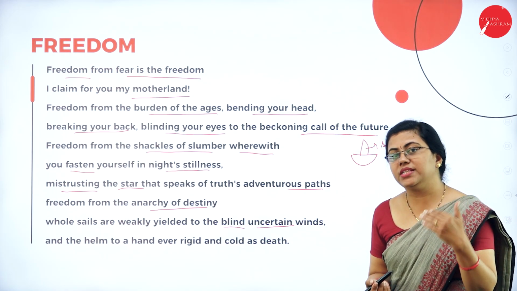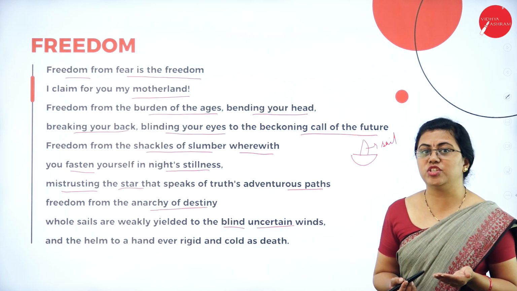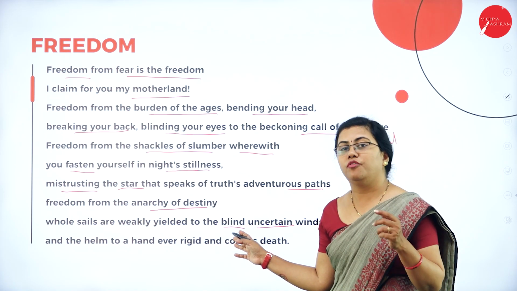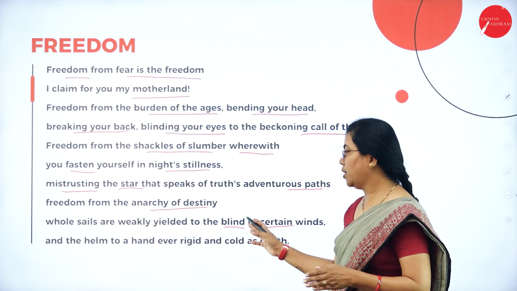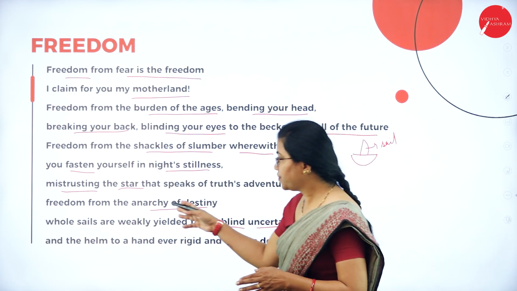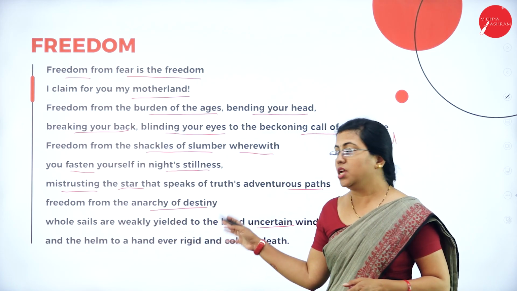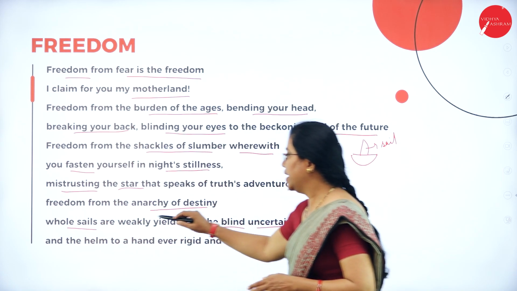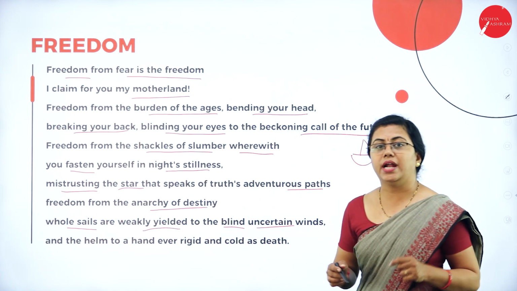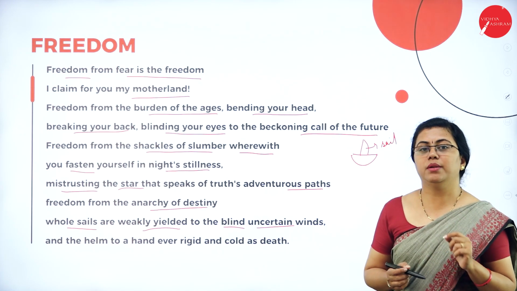If the winds are uncertain, you don't know which way to go. Okay, that means you don't have a clear picture of your way, your journey, so you're blinded. So do not move in that path. So if at all there is confusion, the sails are weakly yielded, you agree to the way in which the wind blows.